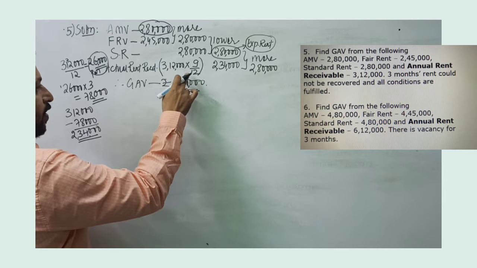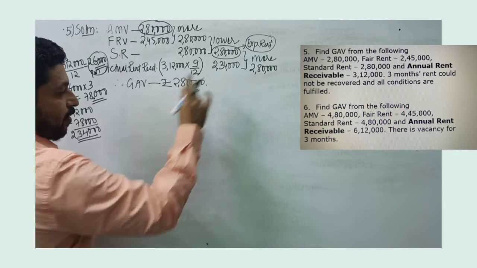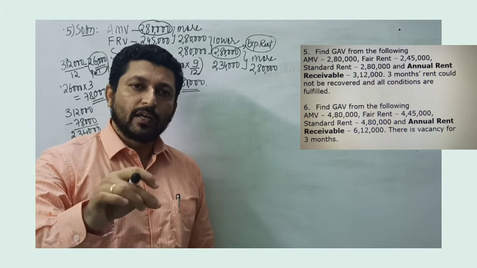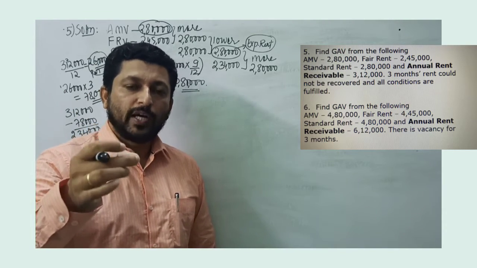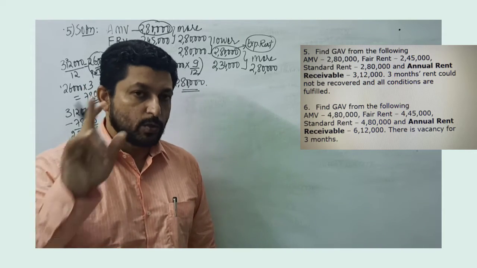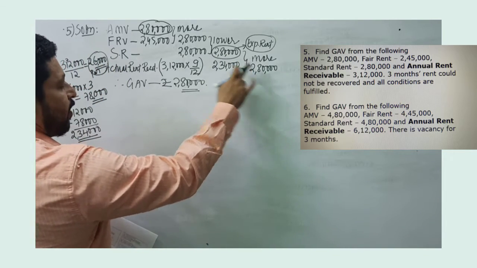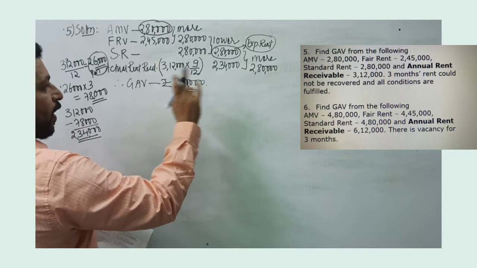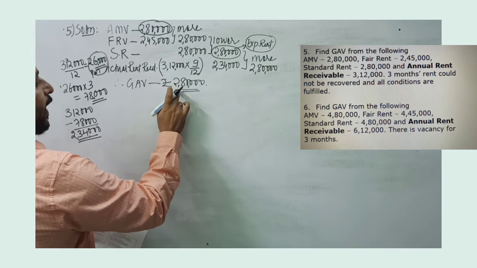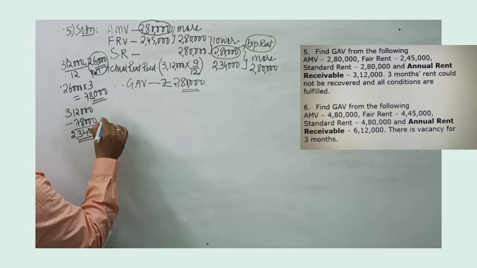Since all conditions are fulfilled, actual rent received is only 2,34,000. But there is no vacancy loss. The tenant who is staying in the house did not pay the rent and we could not recover it. So there is no vacancy loss. Only if there is vacancy loss and expected rent becomes GAV, we go to step 4. Since only one condition is fulfilled, there is no vacancy loss in this problem. 2,80,000 itself will become the gross annual value.